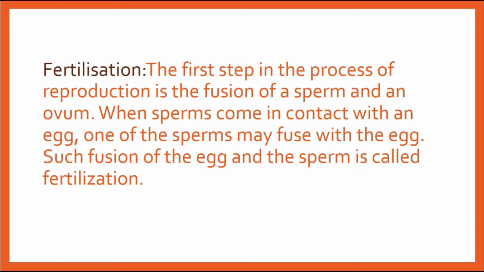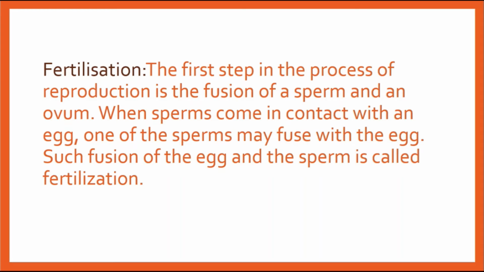Fertilization is the first step of the process of reproduction, in which a sperm and an ovum fuse. So we can remember that fusion of sperm and ovum is known as fertilization. Fusion of sperm and ovum results in a zygote.